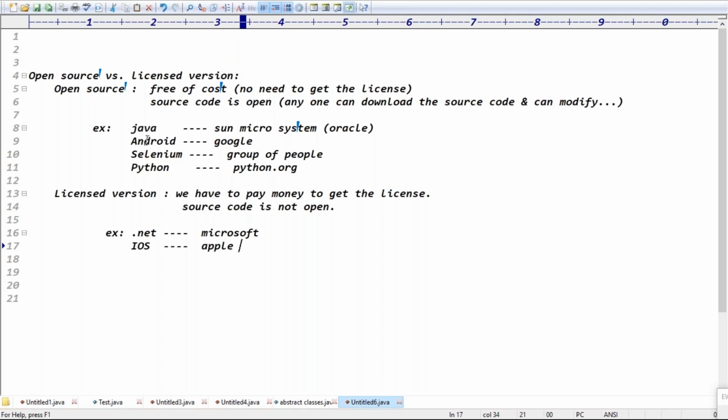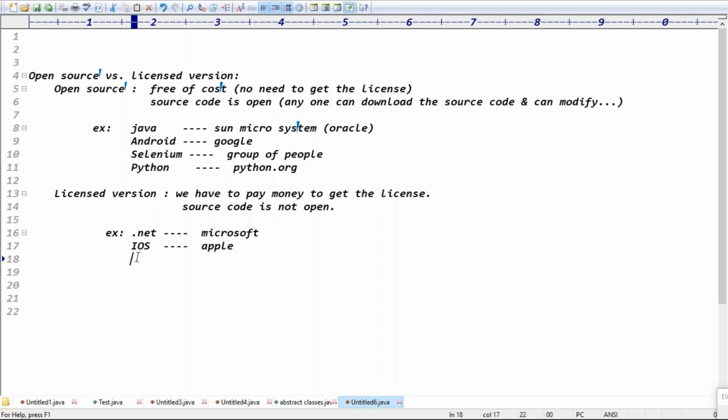Android's opposite is iOS, right? Given by Apple company, guys. Definitely, Apple company means what? License versions, right? Exactly. See, guys, before Selenium, Vishal, what is before Selenium? What tool were we using for automation testing?